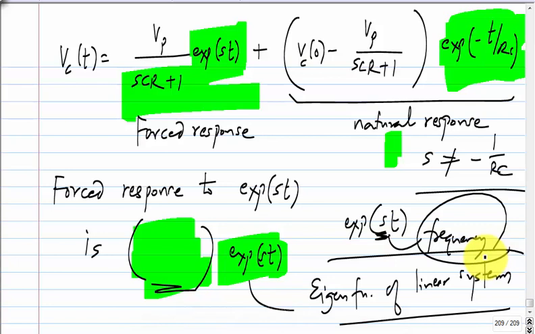So, you have the frequency of exponential st. If s is real, it is not like a sinusoid that you imagine normally for signals associated with some frequency, but still it tells you how rapidly or how slowly the exponential is rising or falling. So, the scaling factor depends only on this frequency and some parameters of the system. Of course, you expect it to depend on the system itself. Here it depends on S and C and R and so on. So, when you have exponential st as the input, the forced response is exponential st times the scaling factor.